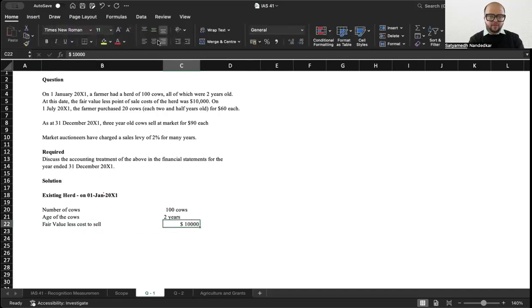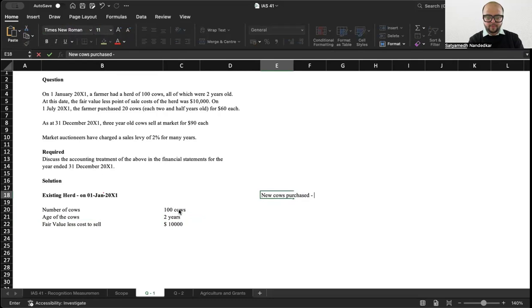On 1st of July 2001, what happens? The farmer purchased some 20 new cows, each 2.5 years old. So let's talk about new cows purchased. When? 1st of July 2001.